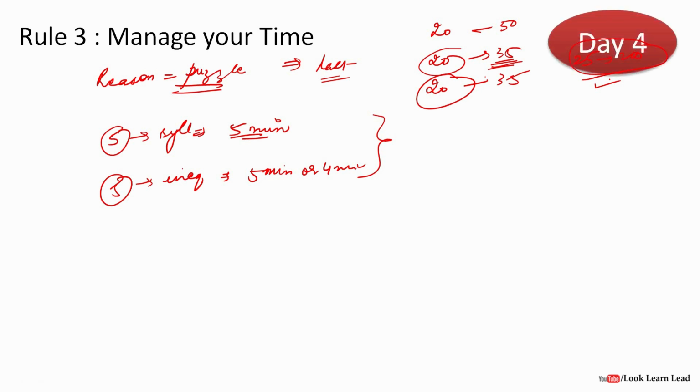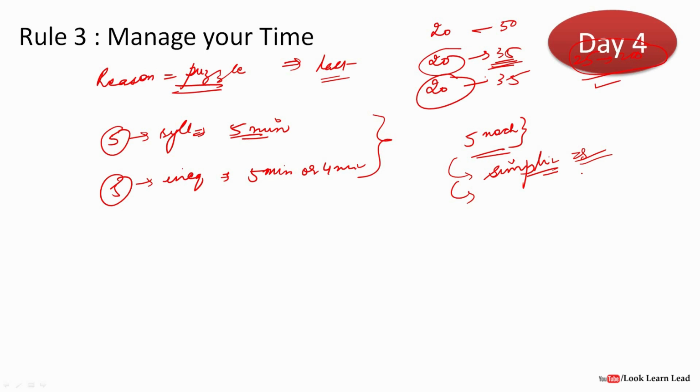Suppose you have attempted 5 mock tests. So in these mock tests also, you have seen a pattern of how you have managed your time. Okay, generally people do simplification first. For most of them, if they attempt simplification first, that saves time. For many of them, if they attempt DI first, it is better. So you have to make a pattern of which questions, if you attempt first, you are able to solve more questions, or you are able to score more from the mock test only.